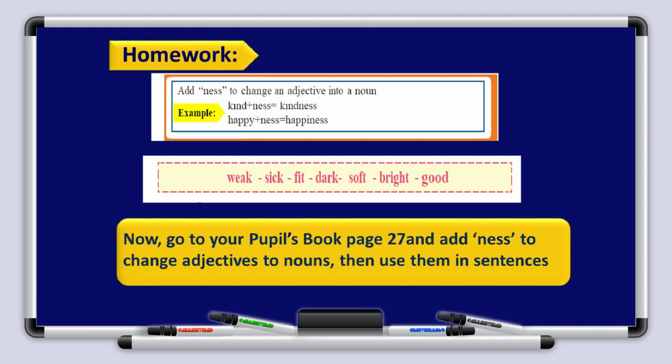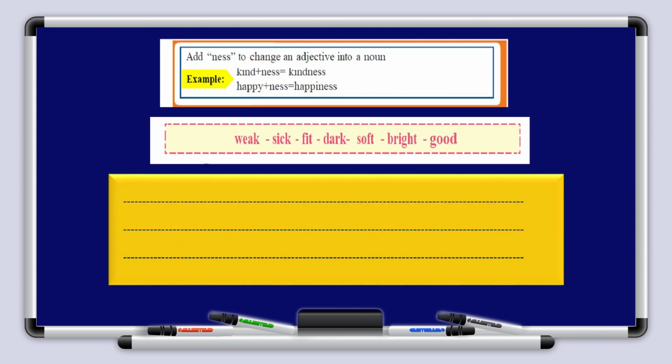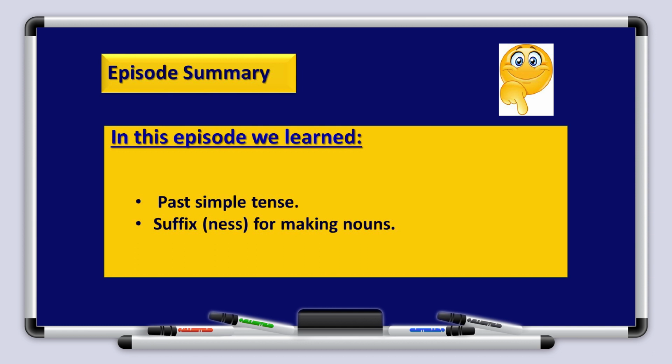Remember, boys and girls, you do have a homework. You have to go to your pupil's book, page 27, and add the suffix ness to change the adjectives into nouns. Then use them in new, good, meaningful sentences. Okay? There's an example like weak plus ness, weakness.